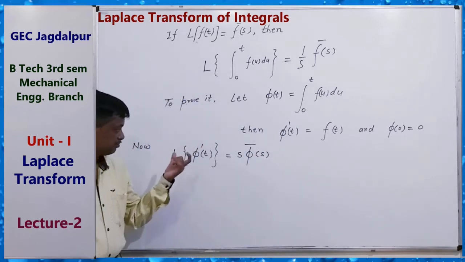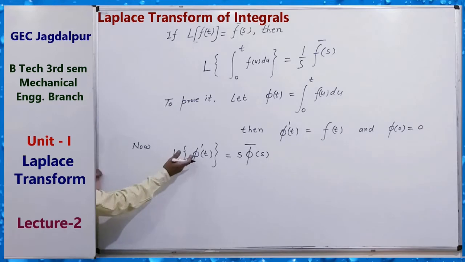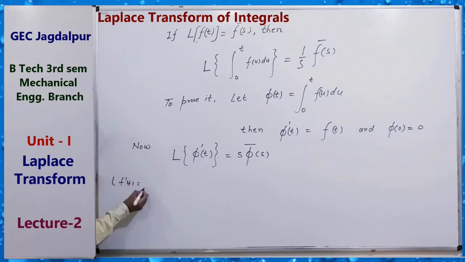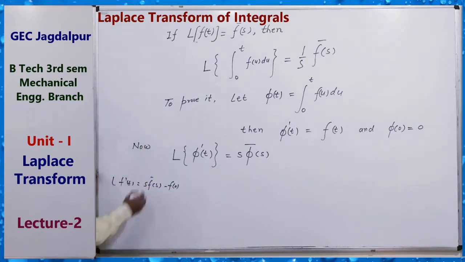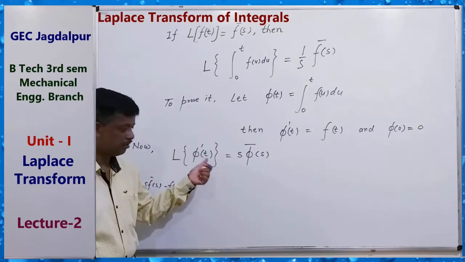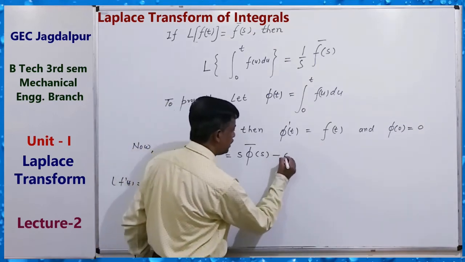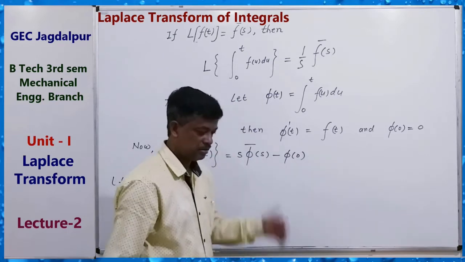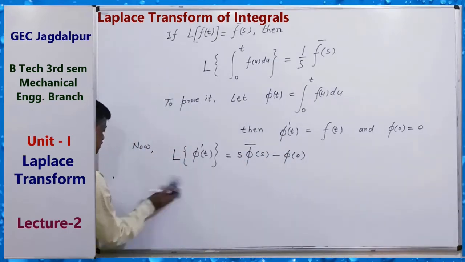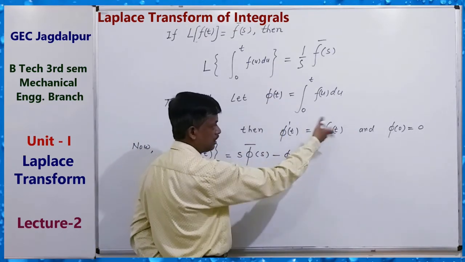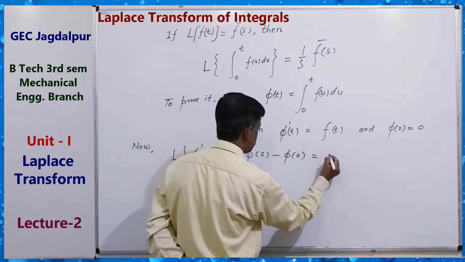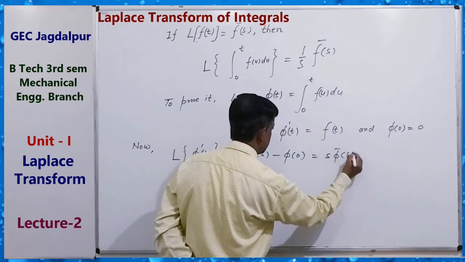Similarly, L of f dash t equals s f bar s minus f(0), with phi in place of f here, minus phi 0, by using the previous formula for the Laplace transform of the first derivative. So phi 0 equals 0, that is s phi bar s.